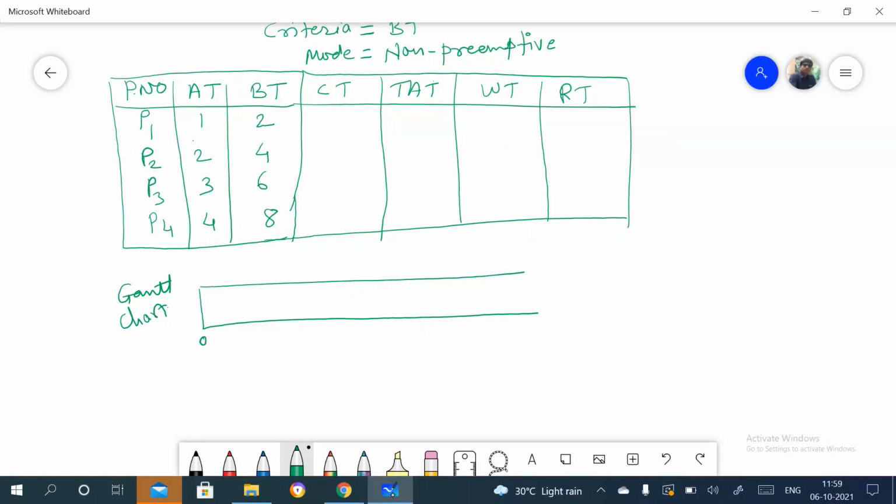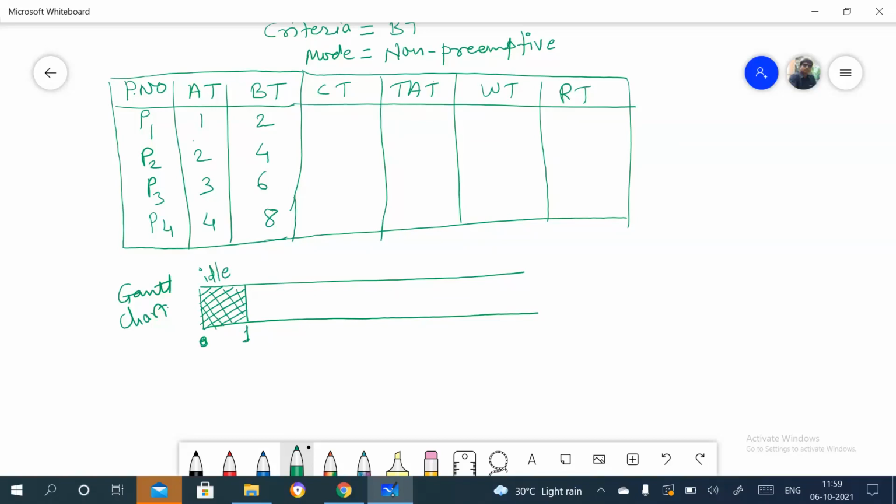So here the starting time is 0. We need to check, is there any process that comes at 0? So check the arrival times of P1, P2, P3, P4. Is there 0? There is no 0, because the arrival times are 1, 2, 3 and 4. So we can consider the CPU is idle for the first unit of time, right? So this is idle